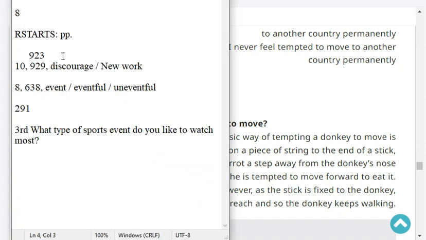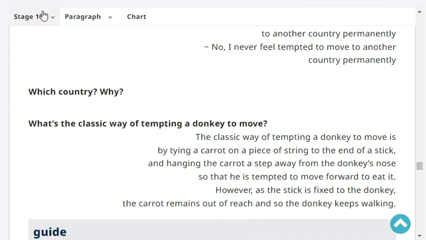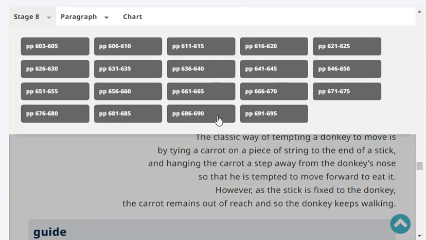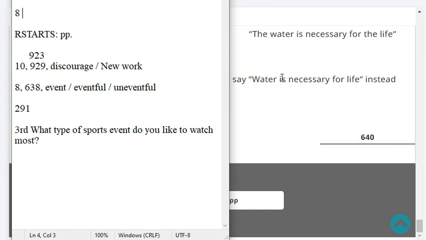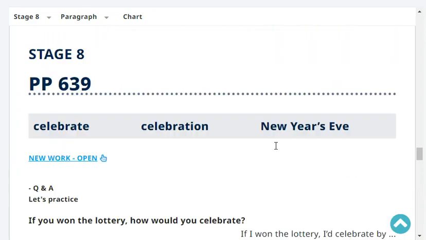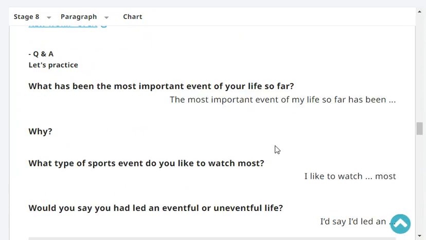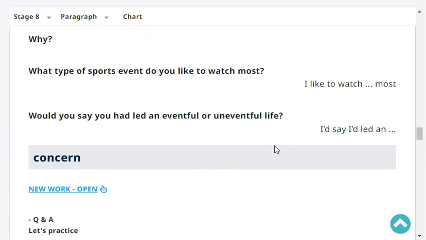Okay, so now let's move on to reading. Okay, so our reading is at stage 8, page 638. Okay, and our last headword was event, eventful, uneventful. Okay, start with the third question. What type of sports event do you like to watch most? I like to watch most